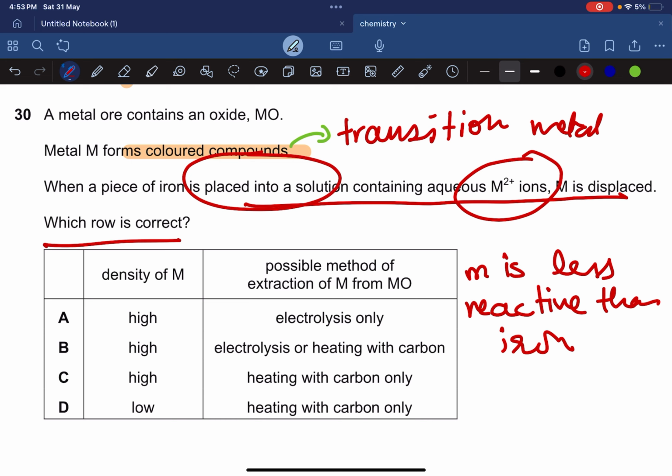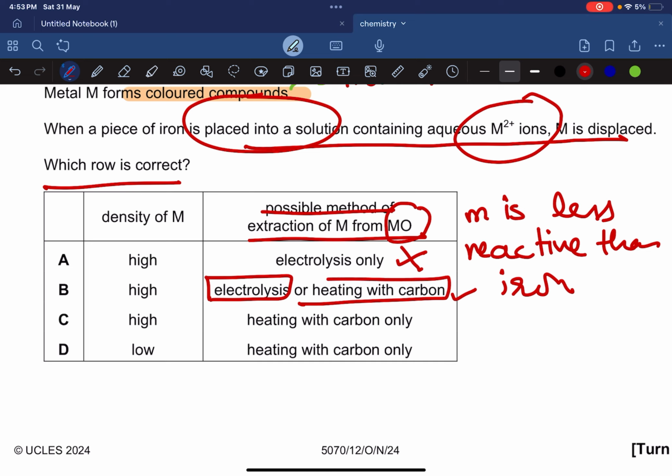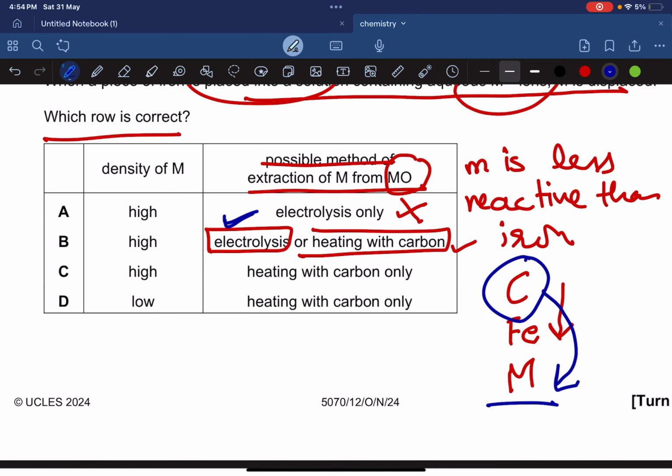Which row is correct? Possible method of extraction of M from MO. Okay, electrolysis only, not only electrolysis or heating with carbon, both can be done. Because electrolysis can be done for any metal and heating with carbon can be done with metals below carbon. Because Fe is below carbon, that's why you reduce it from its oxide by using carbon. And because M is even less reactive than iron, it can also be reduced by carbon because it is even below iron, so it is more easily reduced by carbon, and electrolysis can be used for anything.